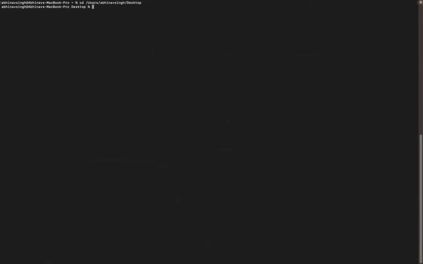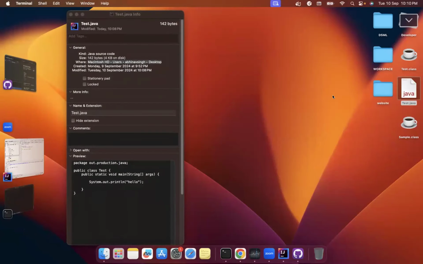The Java compiler name is in the bin folder. If you are done with the installation, you can go to your bin folder and see there is a file called javac. Basically, this is the Java compiler. So I'm calling javac and then test.java. I'm asking it to go to test.java and compile it. So it's compiled or translated. Once it got compiled, it will generate a .class. You see, this is .class, right?